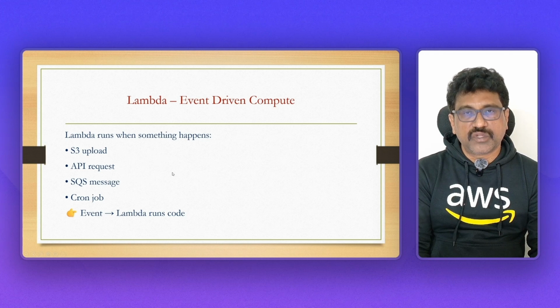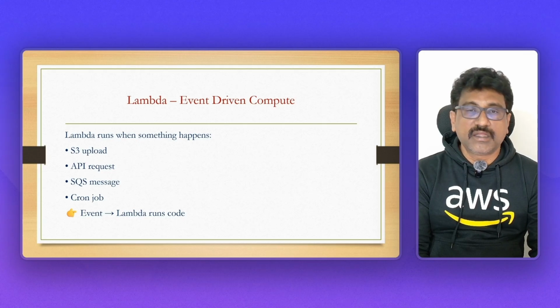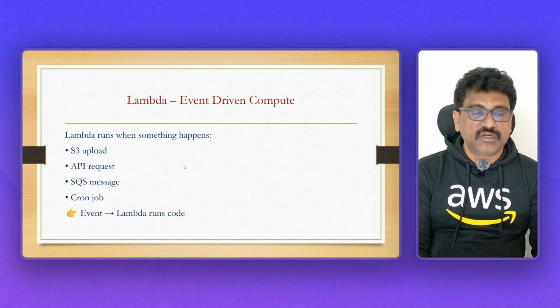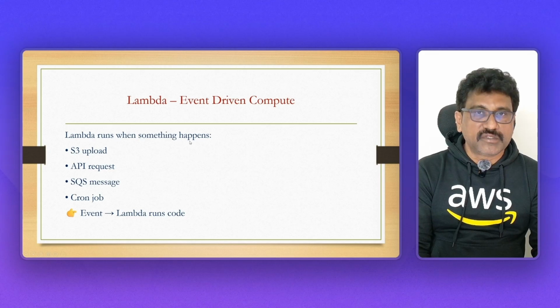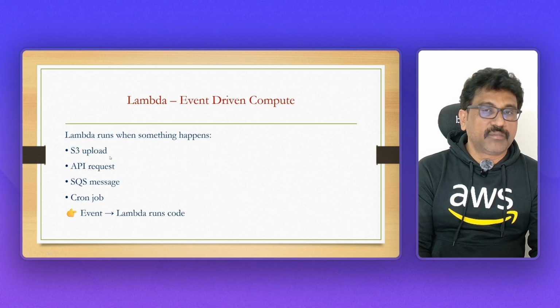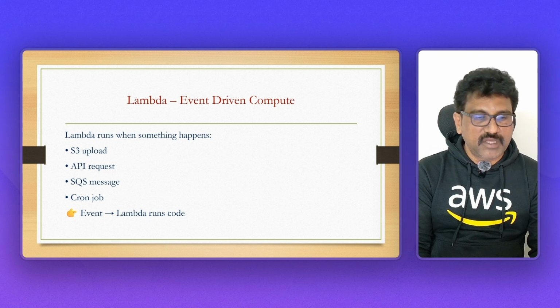What is event-driven compute? In the Flipkart example, whenever the payment option is required, whenever the customer clicks on the payment gateway, that Lambda will start and work. So that is event-driven. Lambda runs when something happens, same thing I've just explained. If somebody clicks on that option, Lambda will start and work. And you can integrate Lambda with S3 upload,